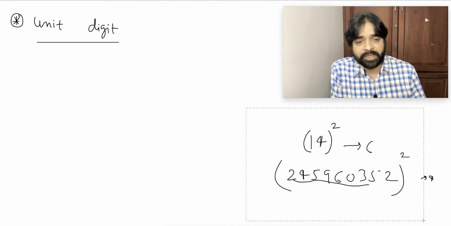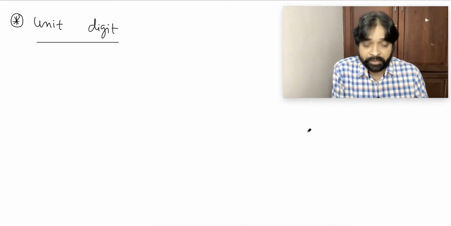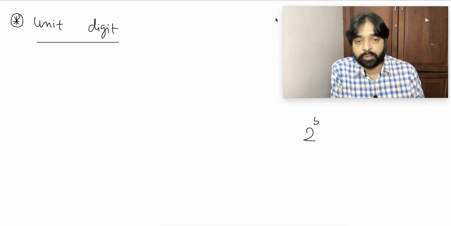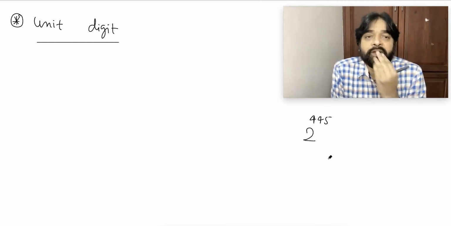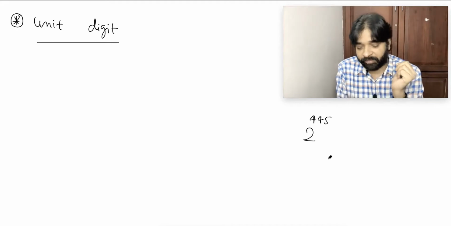What is the unit digit of 2 power 445? Quickly, everybody. What is the unit place of 2 power 445?